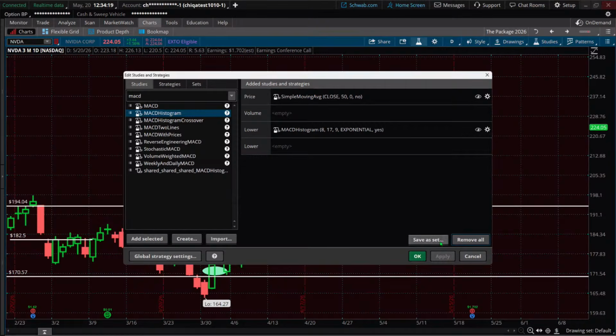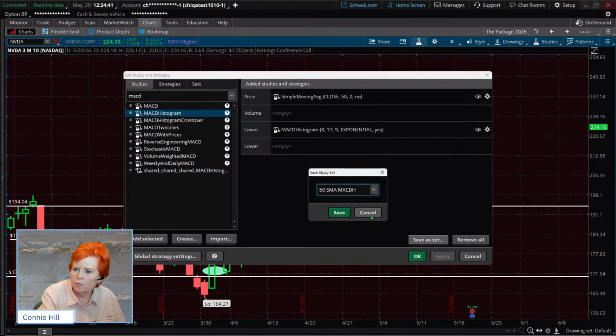Oops, where did it go? Save Set As. I think I hit my enter key there too quick. 50 SMA, MACD histogram. That's my abbreviation for that. So you would name it whatever makes sense to you. That's as a study set. Now, I'm not going to hit save because I really don't want to save it, but normally you would.